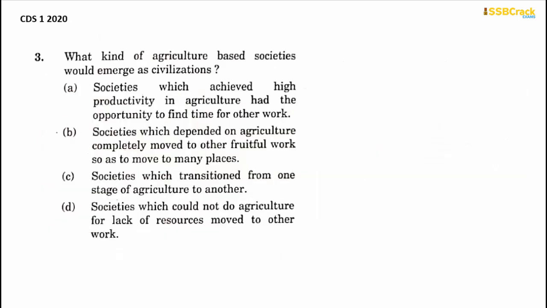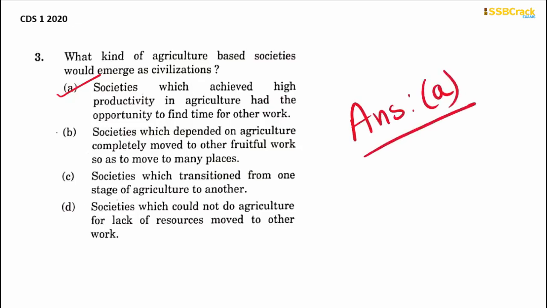That means the societies which achieved high productivity in agriculture had the opportunity to find time for other work. Only those agriculture-based societies emerged as civilizations. That is what is said. So here your answer is option A, right?